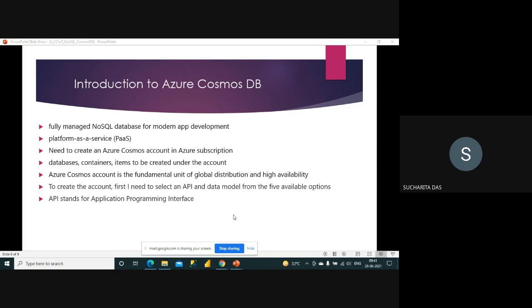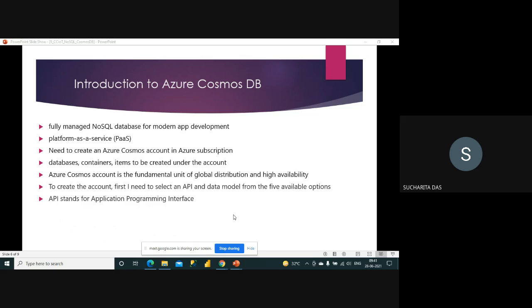Now this database is, of course, not the same as the relational database, but concept-wise you can think that the Cosmos account is outside. Inside the Cosmos account you can have the database. Inside the database you have the container, which is equivalent to a table, and inside the container you have the item, and an item is equivalent to the records that we put in the tables in a relational database. Okay, Azure Cosmos account is the fundamental unit of global distribution and high availability.